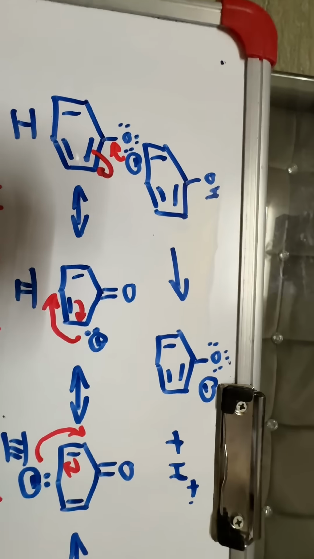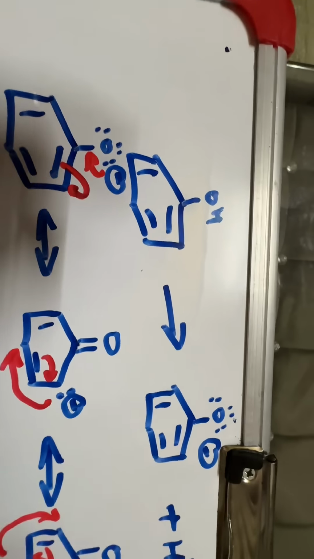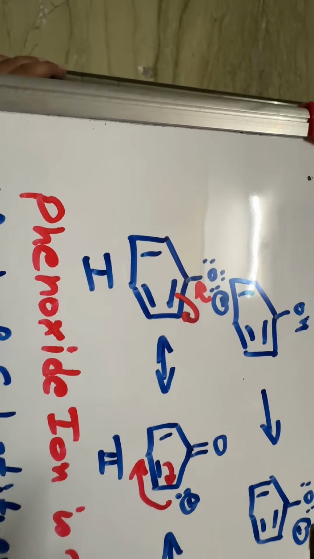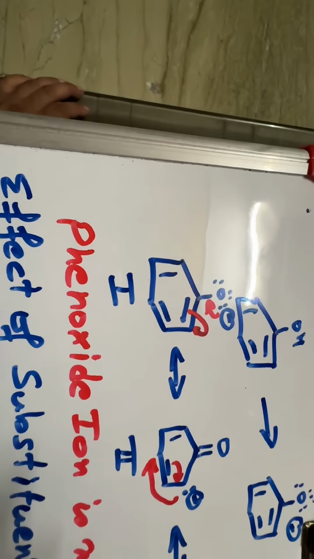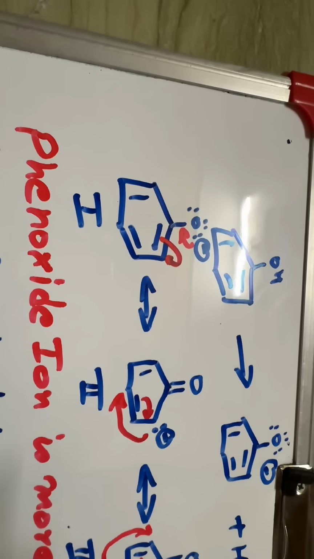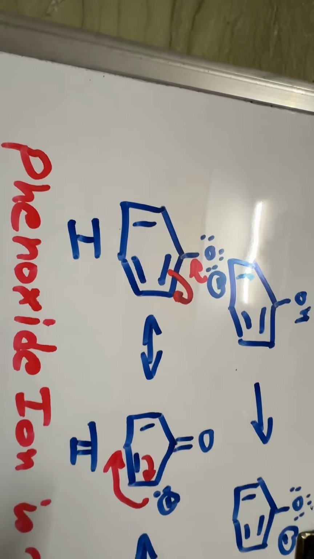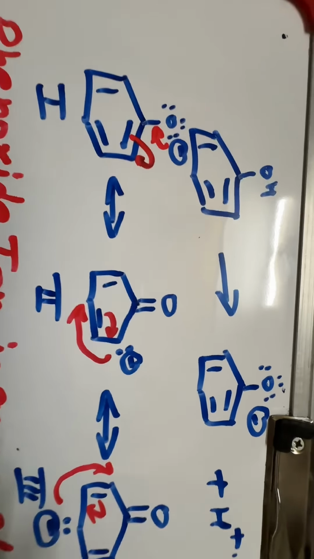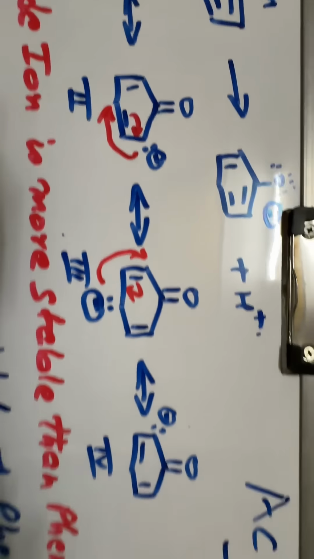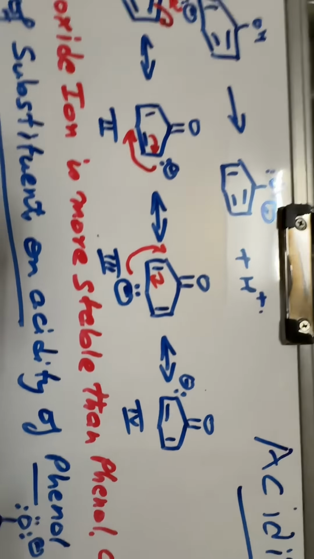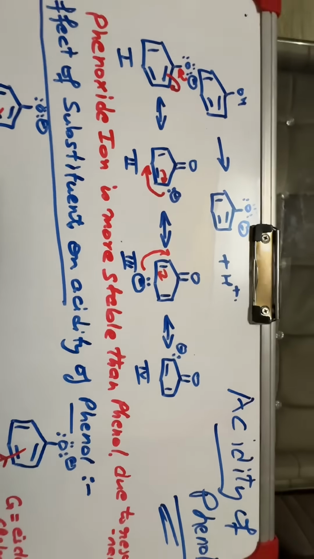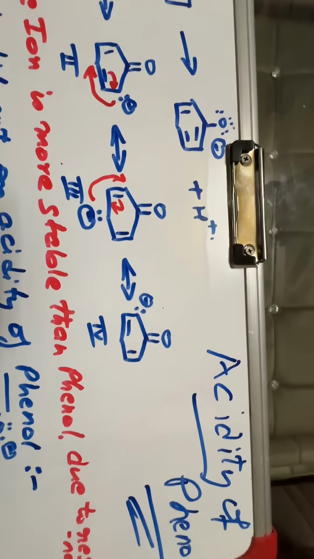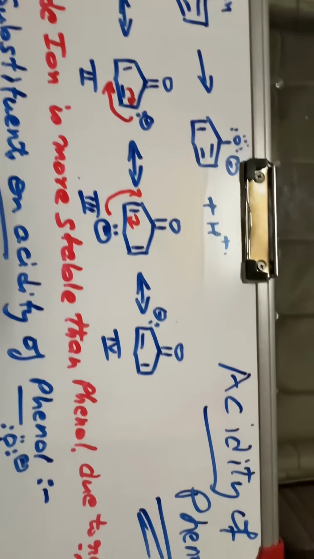Further, we will discuss that this phenoxide ion that is released after the removal of a proton is highly stable compared to phenol, because this phenoxide ion has resonating structures where the charge is moving through different positions, that is the ortho position, then towards the para position, then towards the other ortho position. So we can say that phenoxide ion is more stable than phenol, so phenol easily donates a proton. So we say that phenol is an acid.